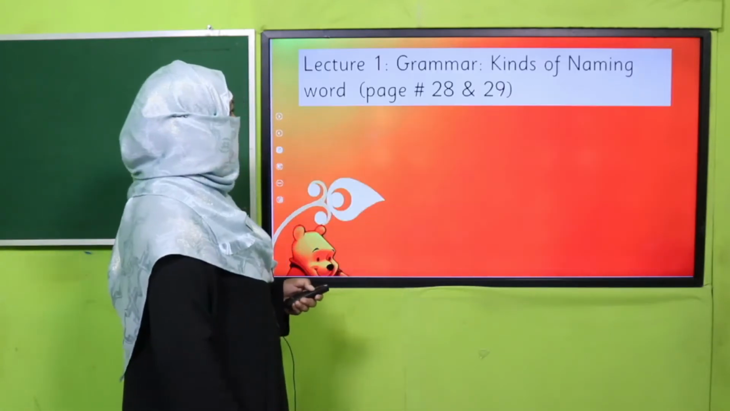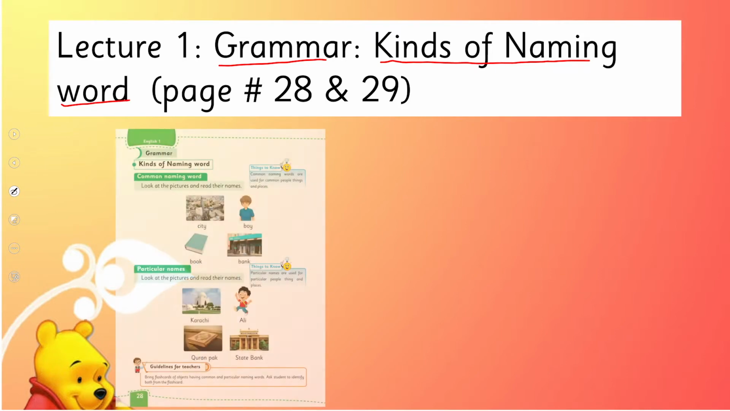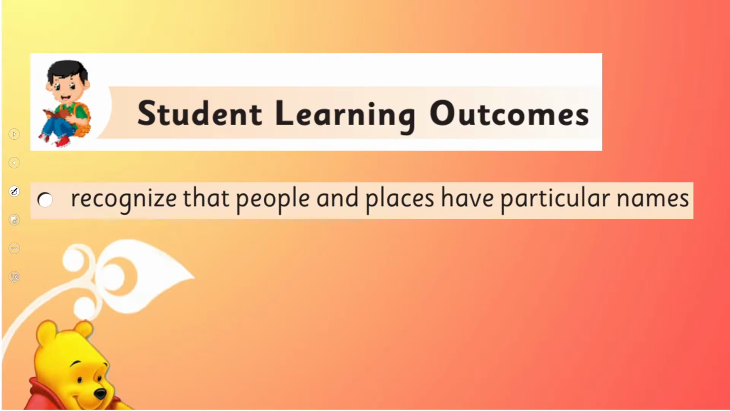Yes, my dear children, under the title of grammar, we are going to learn about kinds of naming word. We'll cover page number 28 and 29 of your book. Today's SLO is to recognize that people and places have particular names.